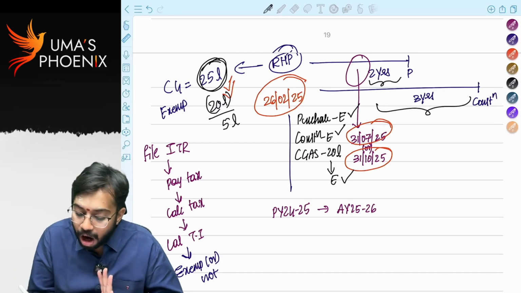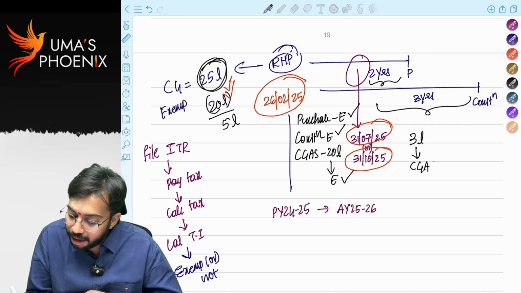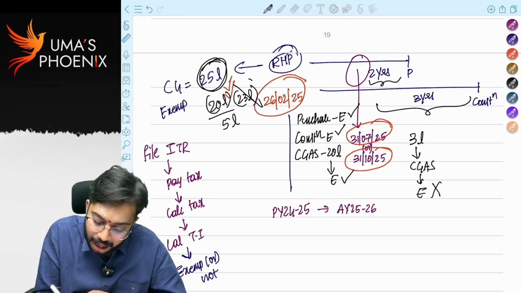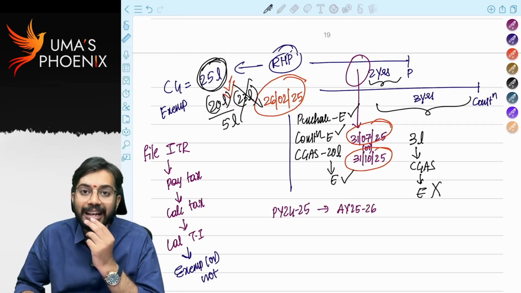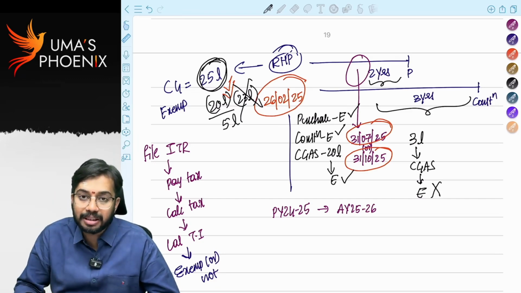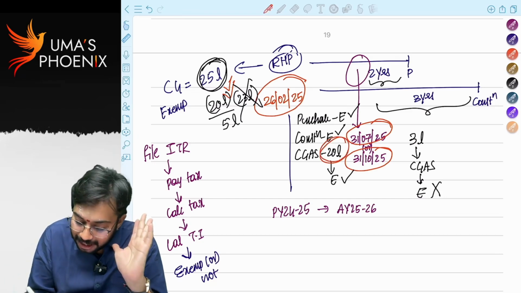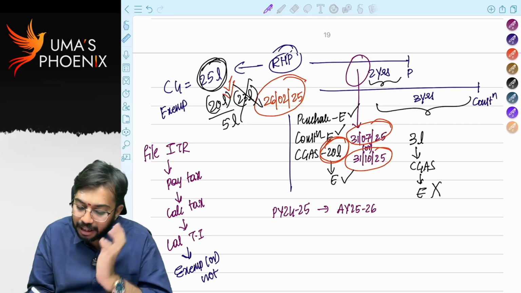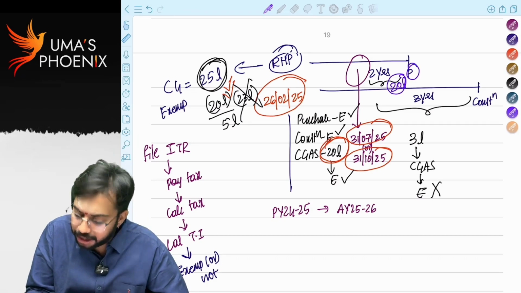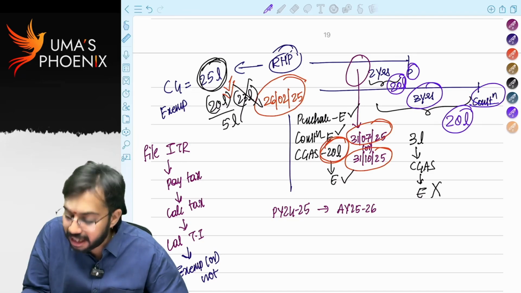For example, after the ITR due date, you deposited 3 lakhs in capital gains account scheme. Is it allowed as exemption? That is not allowed as exemption. 23 lakhs is not allowed as exemption, only 20 lakhs is allowed as exemption. So before the ITR due date, whatever the amount deposited in capital gains account scheme is there, that amount will be allowed as exemption. But whatever this 20 lakhs is there, this 20 lakhs should be used for purchase of new house within 2 years, or for construction of new house within 3 years.